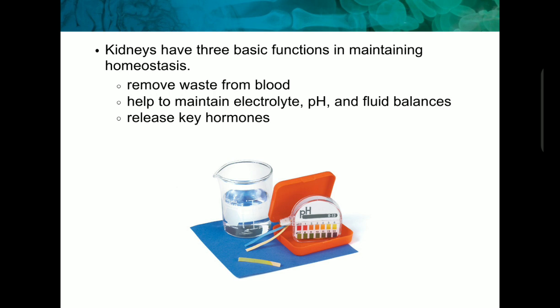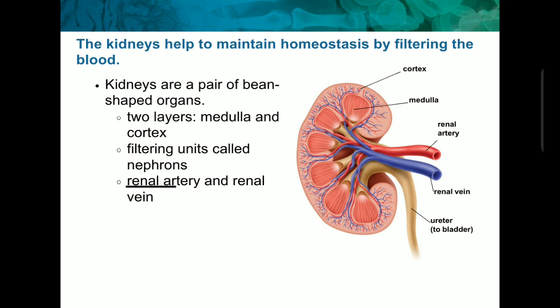Basically, whatever fluids are there inside our body can be balanced by the kidney. The third function is releasing key hormones: whatever hormones are required are released by the kidney. Next is how the purification takes place, that is, how the kidney helps to maintain homeostasis by filtering the blood.